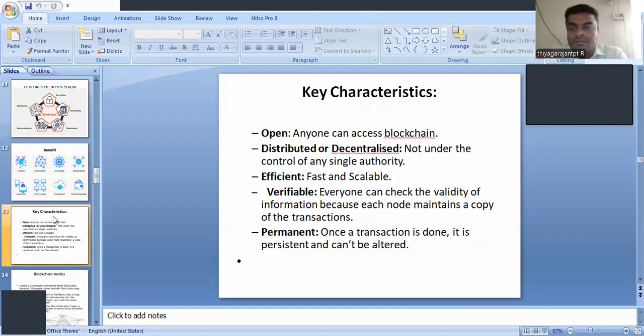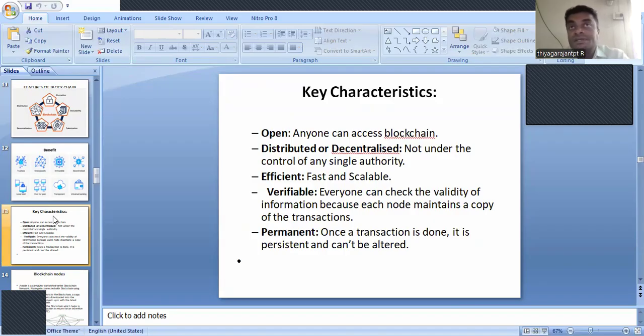Anyone who is a participant or member can access the blockchain. And also, as I said before, it's distributed and decentralized, not under the control of any single authority. Everyone may be an authorized person, all the members available in the network. And it is efficient, for example, it should be very fast and scalable. So it is said to be efficient and verifiable.